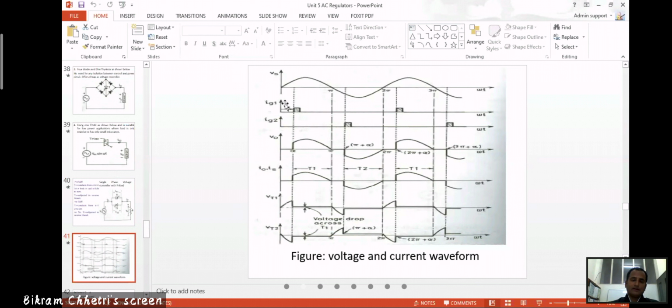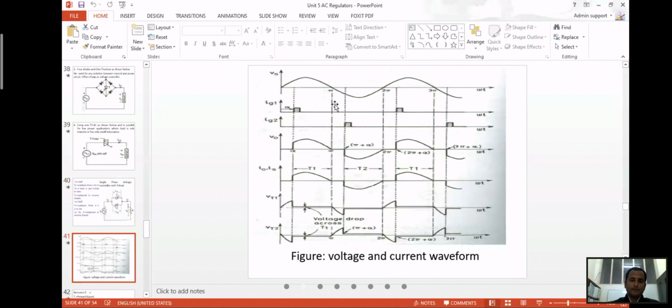Okay, then this is the triggering of thyristor T1, IG1 is the gate current, so it's triggered at an angle, the firing angle alpha. During the positive half cycle, T1 will conduct from alpha to pi, and T2 will conduct from pi plus alpha to 2 pi. So this is the point where thyristor T2 is conducting.